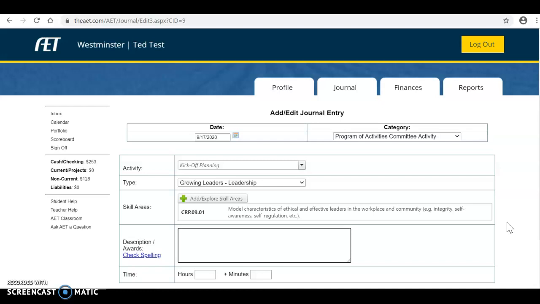requirement for your chapter. Okay, so in these descriptions, you want to put not only descriptions of what you were doing, but if you guys were given any awards or anything like that, you're going to want to put this in as well.